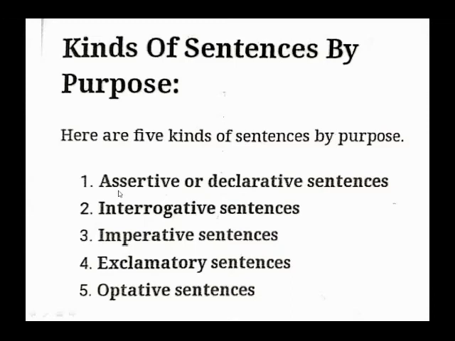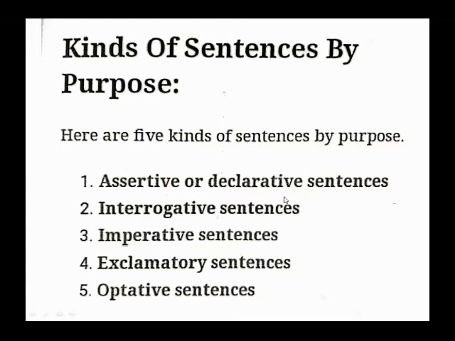Now, dear students, let me tell you one more important thing, that assertive sentences are sometimes positive and sometimes negative also. So these types of sentences are called assertive. Assertive sentences have two branches. One is affirmative sentences, that means we are saying something positive, like I go to school. And sometimes assertive or declarative sentences are also negative.